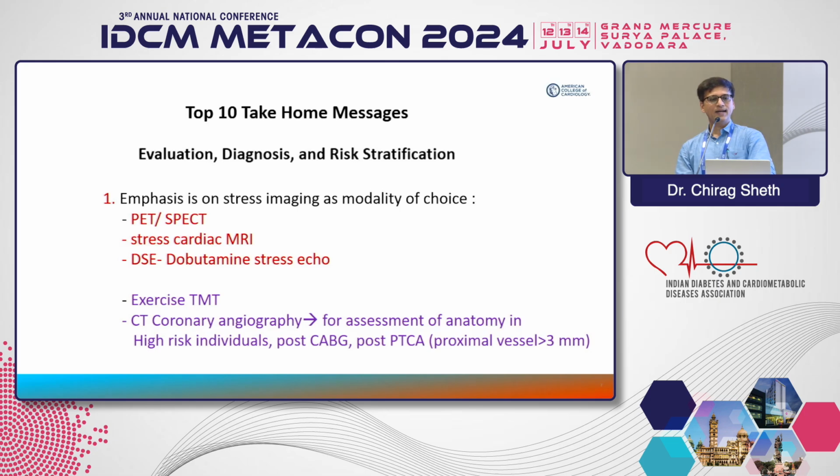So in the newer guidelines, as far as evaluation, diagnosis and risk stratification is concerned, there is increasing emphasis on stress imaging as a modality of first choice over treadmill test. Commonly, treadmill test is the first investigation of choice, but as per the guidelines, what they say is that either perform PET or SPECT, either perform stress cardiac MRI or perform dobutamine stress echo, which are rated much higher